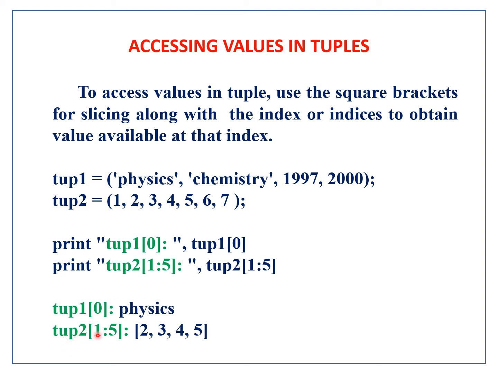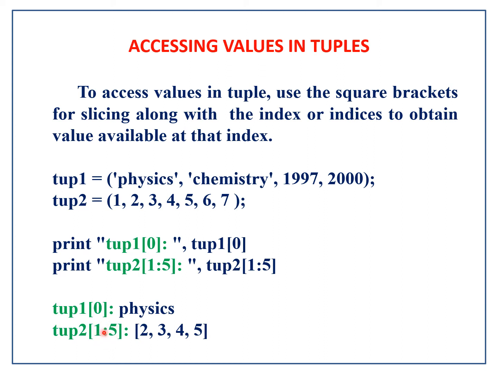And here you see TUP2 of 1 to 5. Here 2 stands at first place 1, 3 stands at second place 2, 4 stands at third place 4, 5 stands at fourth place, that is 5. 6 will not be brought because the range here specifies from and before the address of this value.